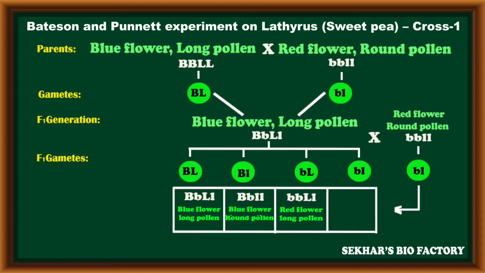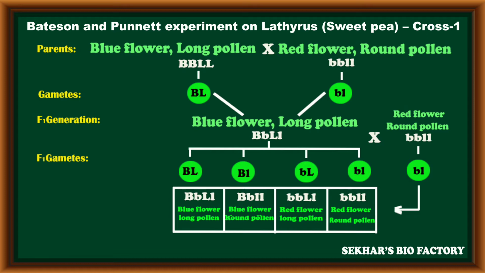The third combination, small b, capital L, small l, has red color flowers with a long pollen grain. So both these are new combinations. These are not seen in parents. And finally, the last combination, having small b, small l alleles, has a phenotype with red flowers and round pollen grain. It is also one of the recessive parental characters. In this way, a total of four different types of phenotypes are expressed by conducting a test cross with a recessive parent.